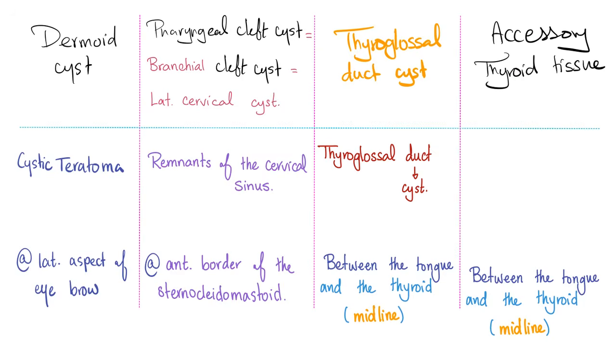In one of my previous endocrinology videos, we have compared dermoid cyst, pharyngeal cleft cyst, aka branchial cleft or lateral cervical cyst, and thyroglossal duct cyst and accessory thyroid tissue. It's very important to know the difference between all of them. Dermoid cyst, usually lateral aspect of your eyebrow. Pharyngeal cleft cyst, branchial cleft, it's lateral, along the anterior border of the sternocleidomastoid. But the thyroglossal cyst is a freaking midline structure. Accessory thyroid tissue, it's in the midline, could be anywhere from your tongue all the way to where your thyroid is supposed to be. Because wherever there is a path, there is mathematical probability.